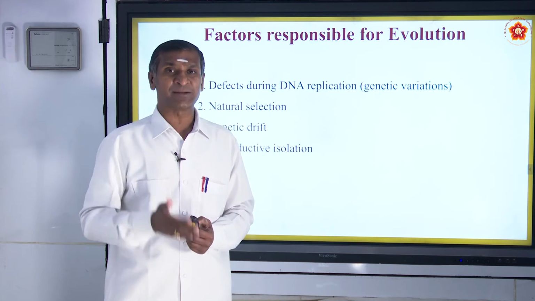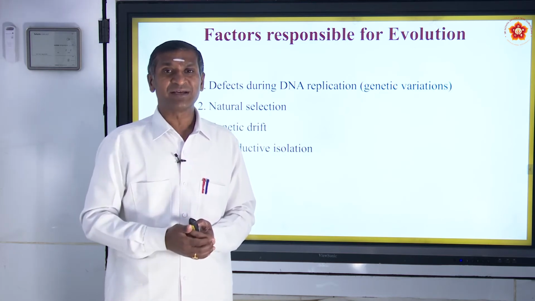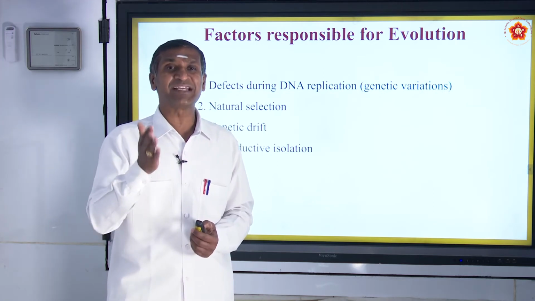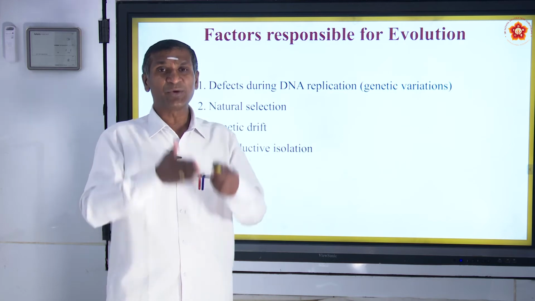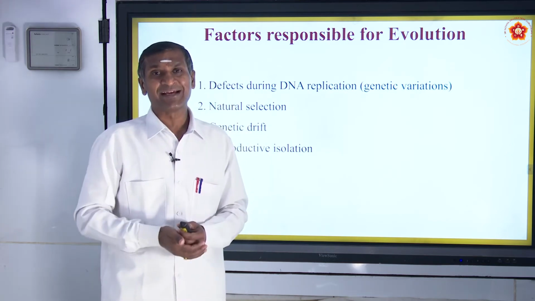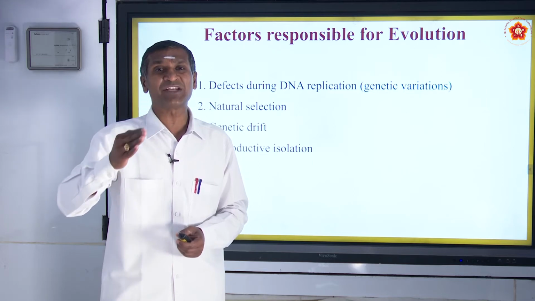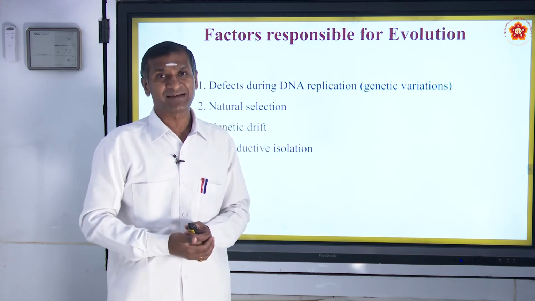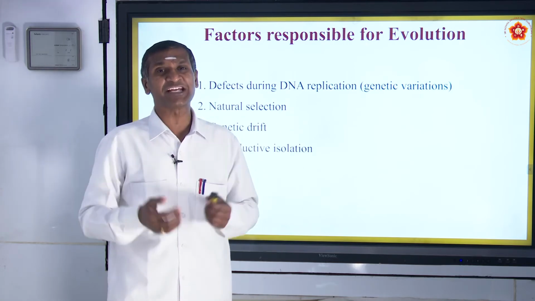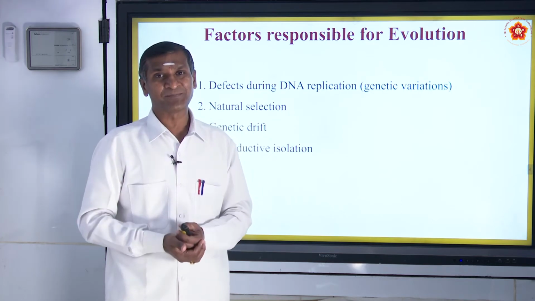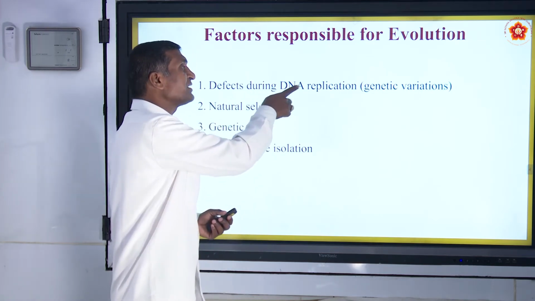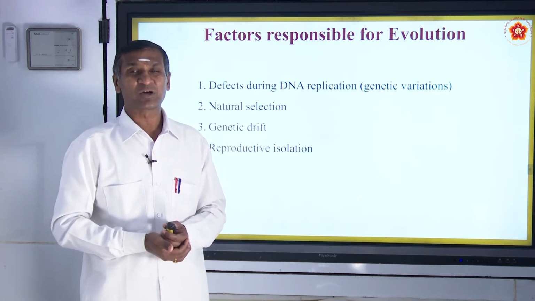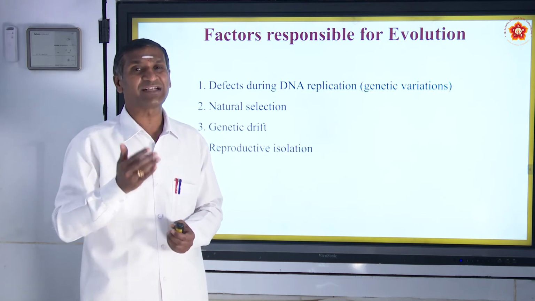And during that cell division, the DNA itself starts to divide into two, which we call DNA replication. During the division of the DNA, there are slight changes in the combinations and permutations that take place between the nitrogen bases. With these, there is genetic variation. So there are differences. That's why defects during DNA replication bring differences in the genetic combination. That's why we call it genetic variations.